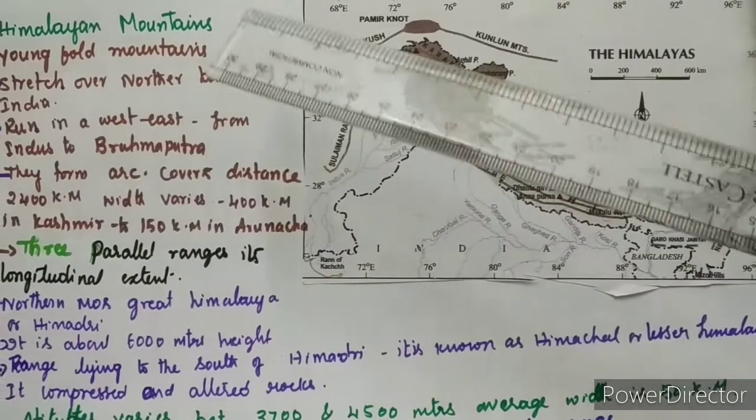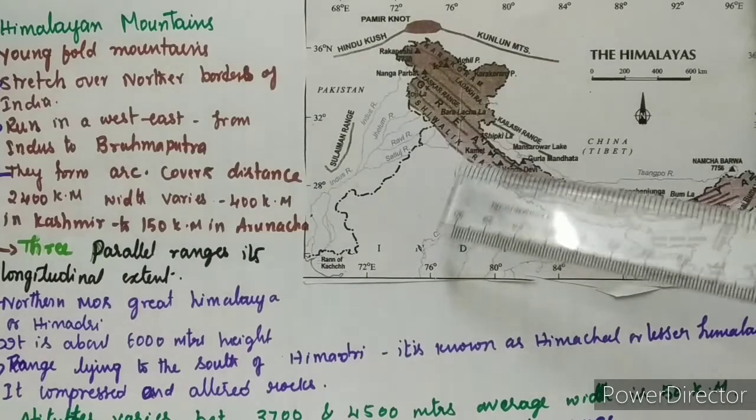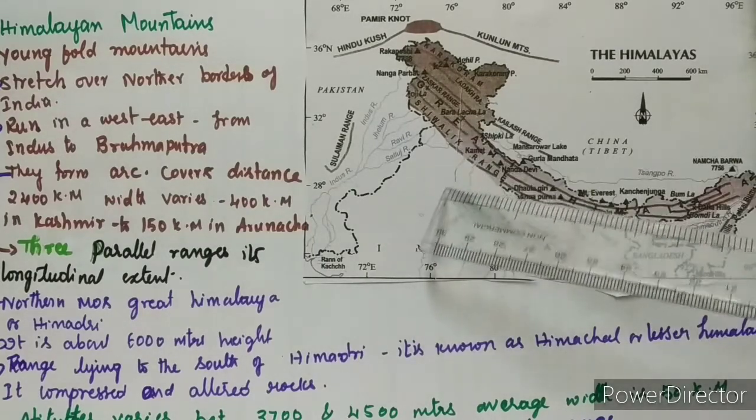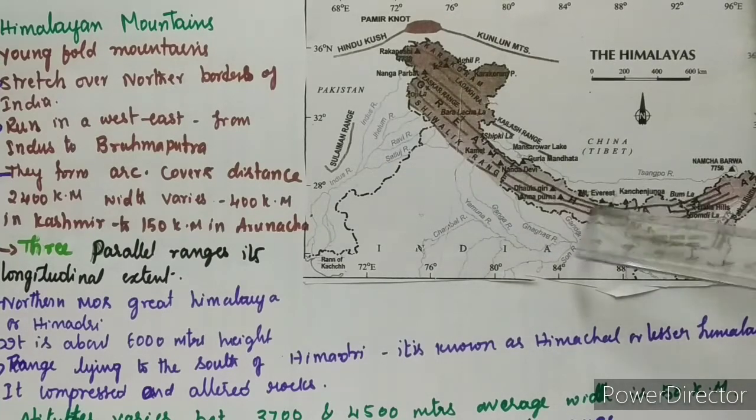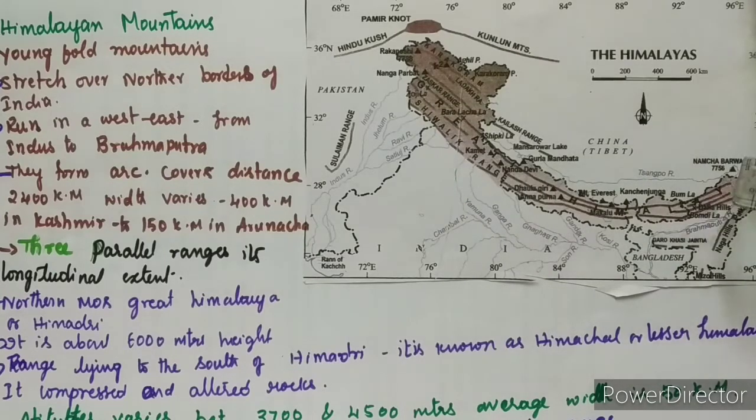See here, this is the picture of Himalayas. Okay. The Himalayas, geologically young and structurally fold mountains, stretch over the northern borders. See the northern borders, these are all the borders of the Himalayas. These mountain ranges run in west to east direction from the Indus to Brahmaputra. The Himalayas represent the loftiest and one of the most rugged mountain barriers of the world. They form an arc which covers the distance about 2,400 kilometers. Their width varies from 400 kilometers in the Kashmir to 150 kilometers in Arunachal Pradesh.